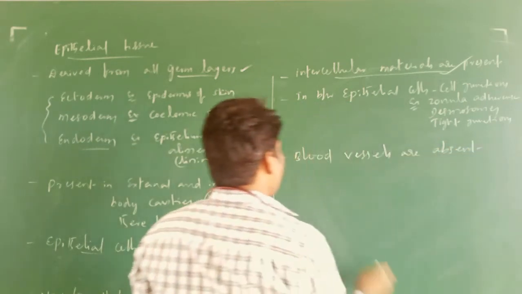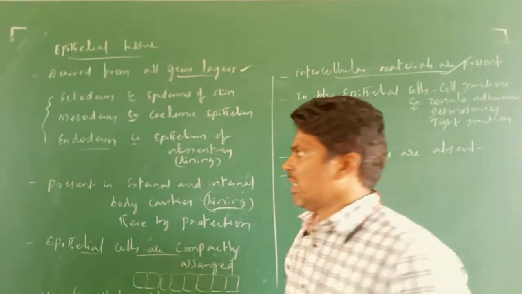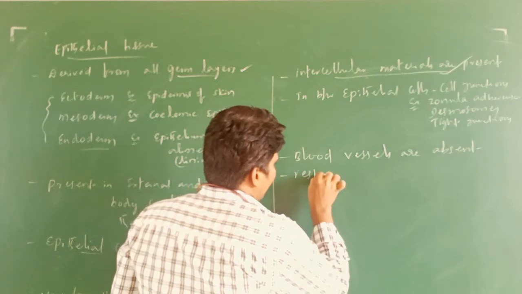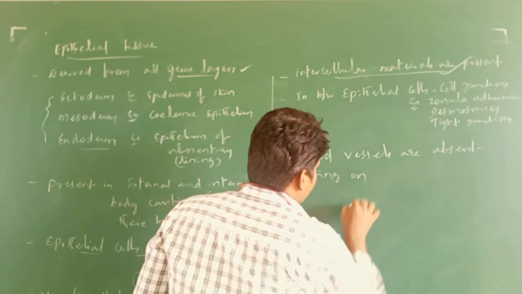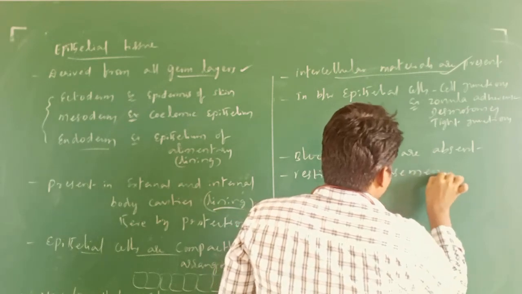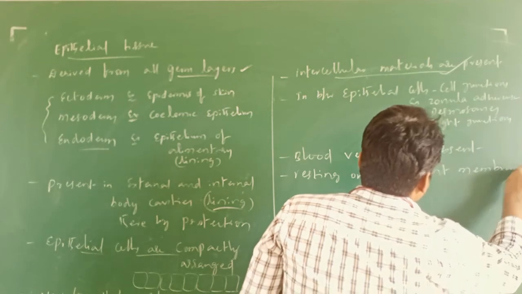Then how do they survive, how do they get food materials? Epithelial cells are resting on the basement membrane.